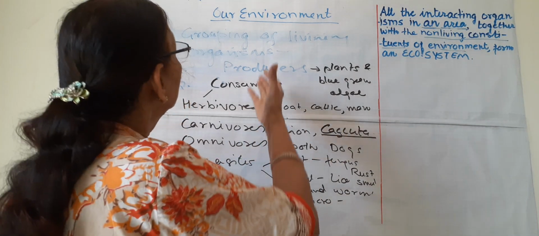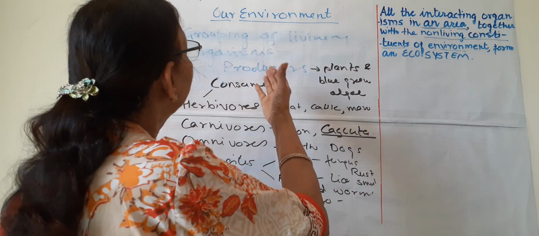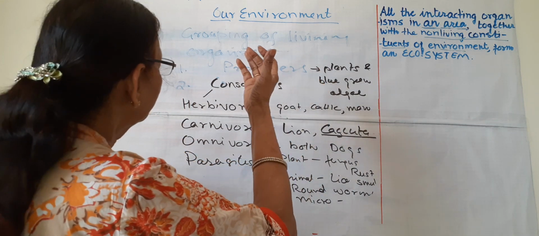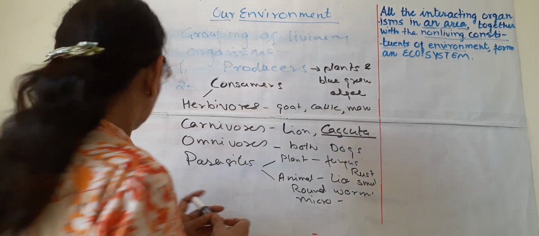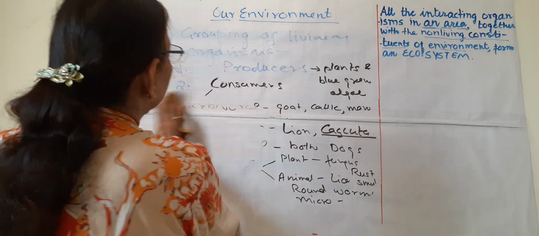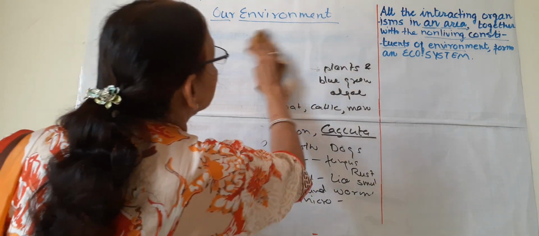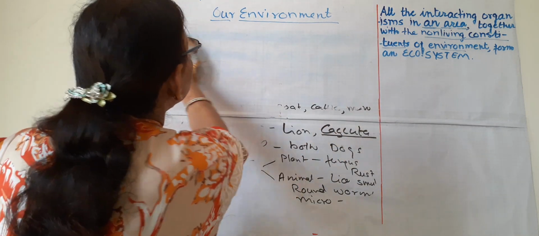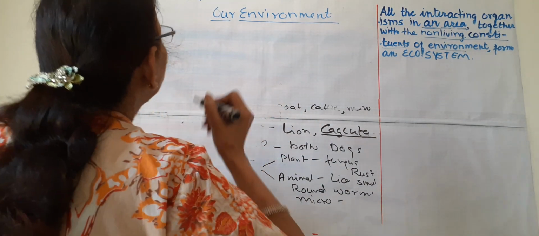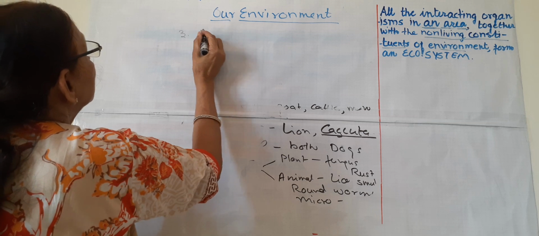So this is the grouping of living organisms under the heads producer, consumer, and what is the third one? Decomposers. So that is also important. The third is decomposers. Decomposer means which decomposes organic food into inorganic.